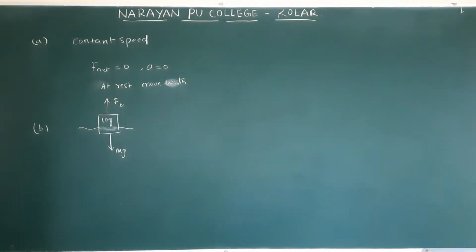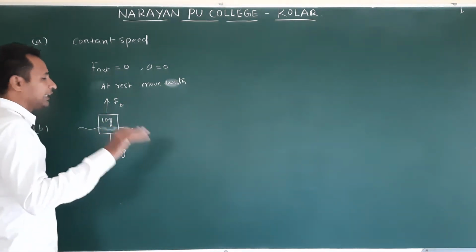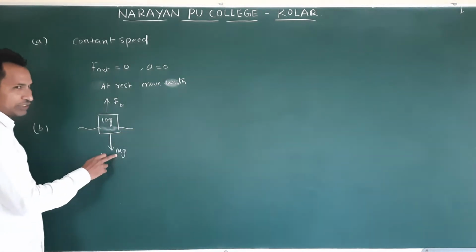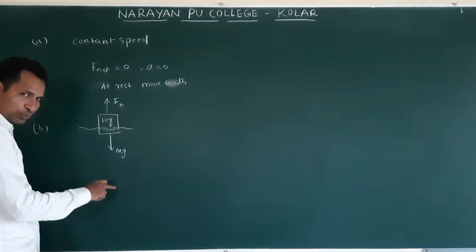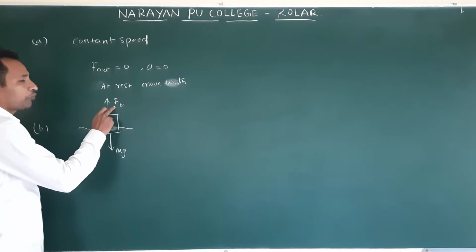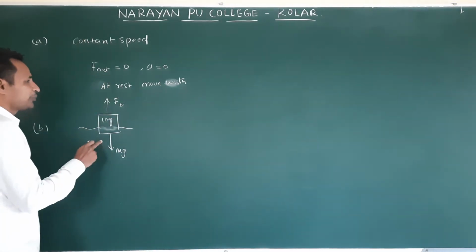They mentioned floating. Suppose if mg dominates, what will happen? This cork will move down. If Fb acts up, it goes up, but it is floating. What does that mean?